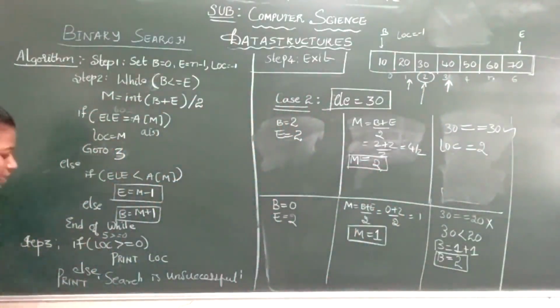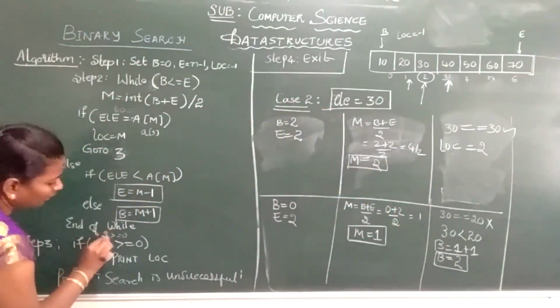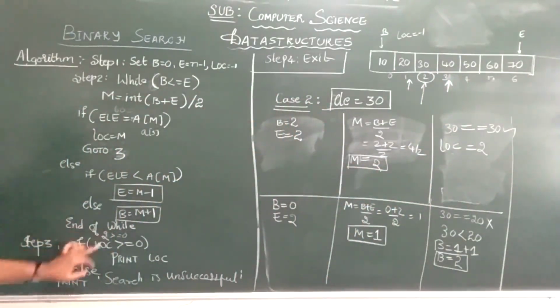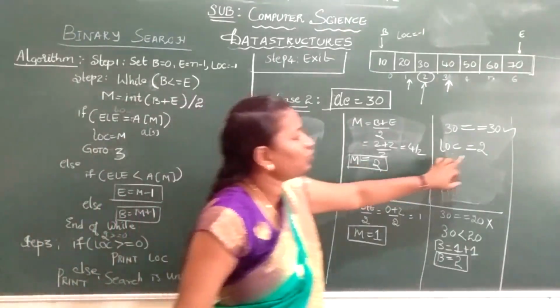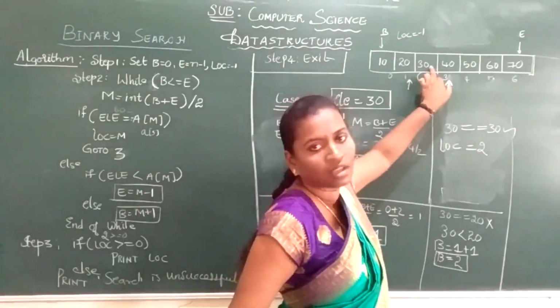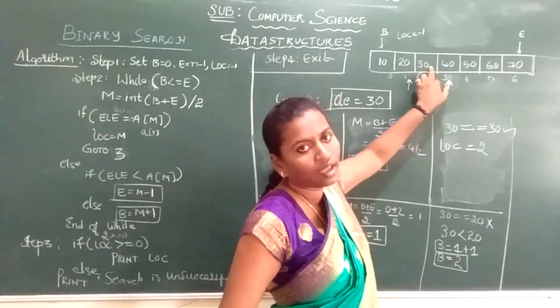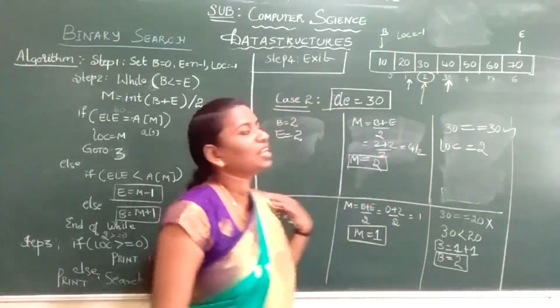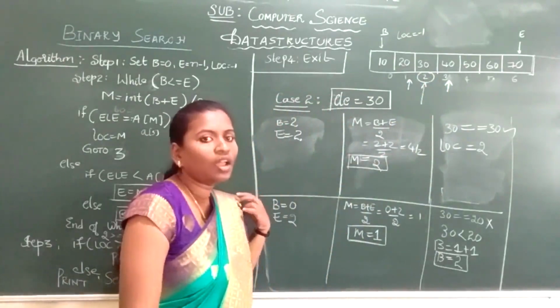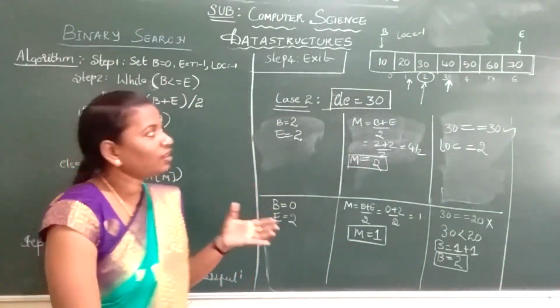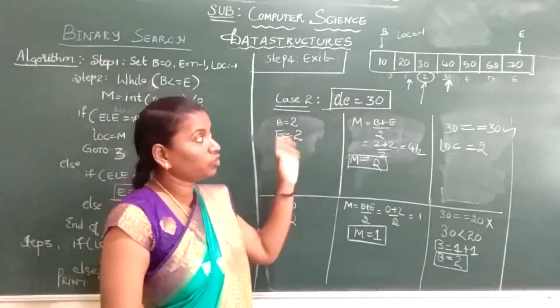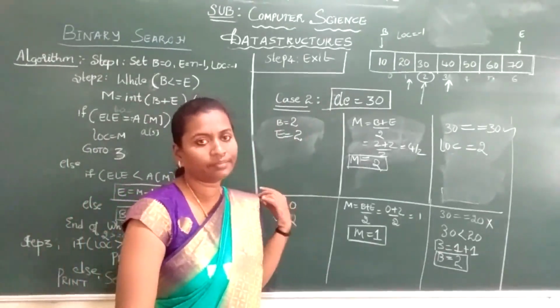In step 3, is 2 greater than or equal to 0? Yes, the condition is true. Now I will bring the location 2. Yes, at the position 2 my element 30 is found. Okay. So what is the location of my search element? Your search is successful at location 2. Next we'll see case 3, wherein we search for a given array element which is not present in the array.